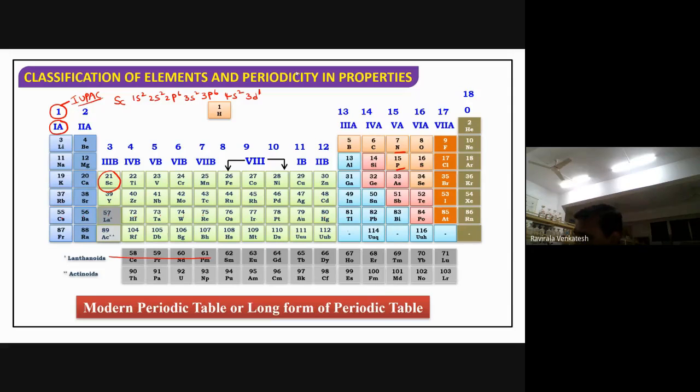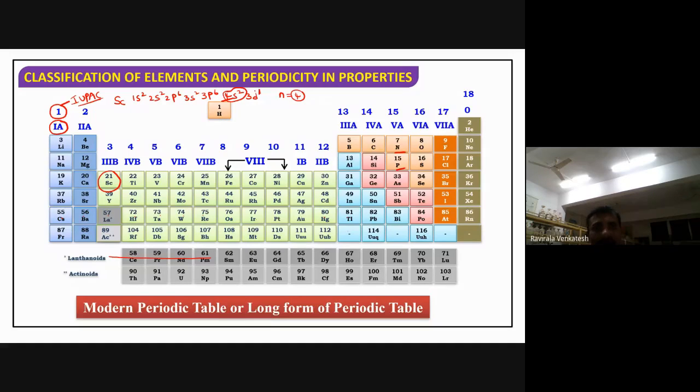Do fast. The highest number is 4. This is n only, no? So the highest principal quantum number is 4. Now 4 is nothing but its period number.